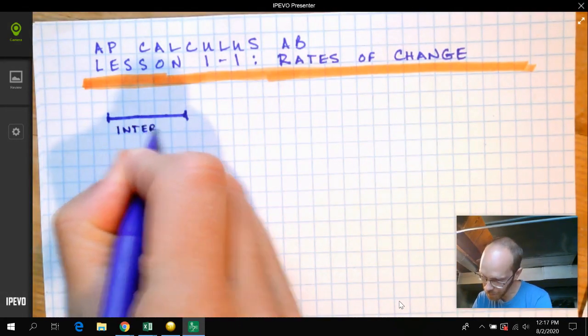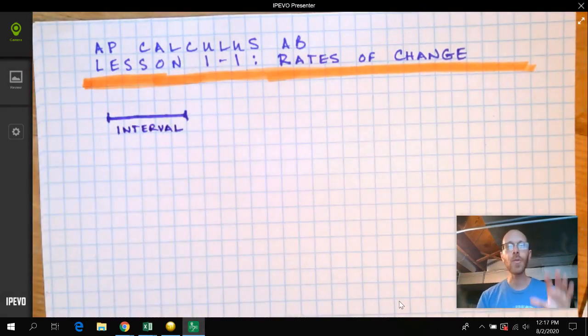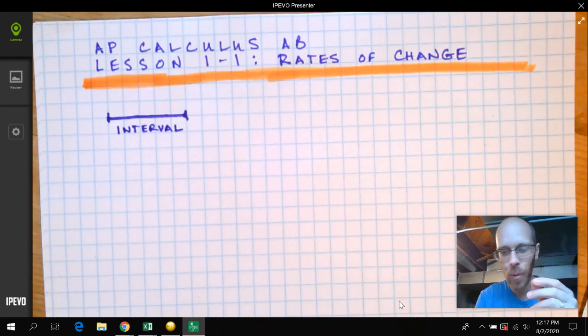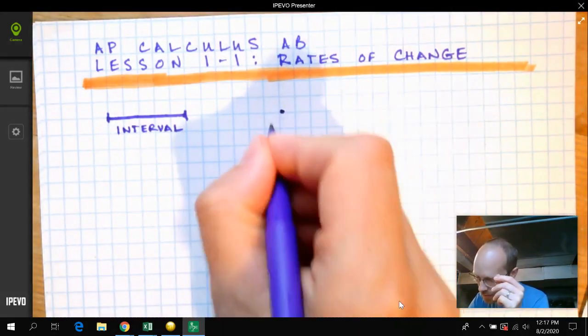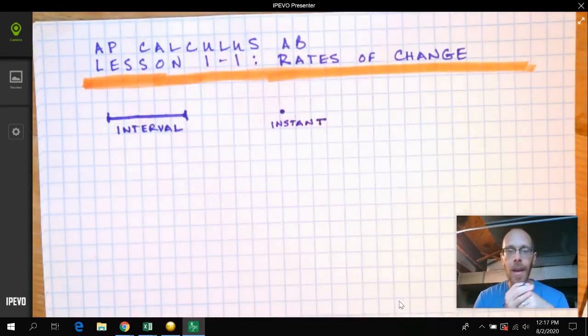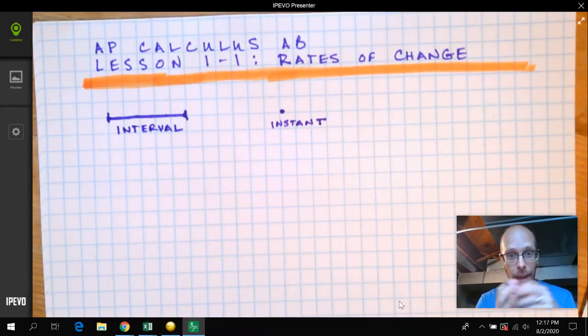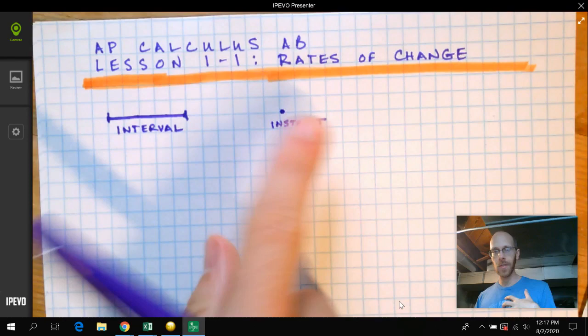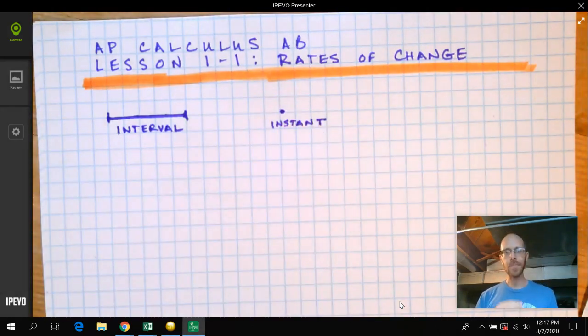However, you can never experience an interval of time. It's impossible. The only thing that we ever have is now, the moment we're in, an instant. And that's the paradox at the heart of calculus. That everything takes time to do, but all we as humans can ever experience is a single instant. With that in mind, let's begin today's lesson.